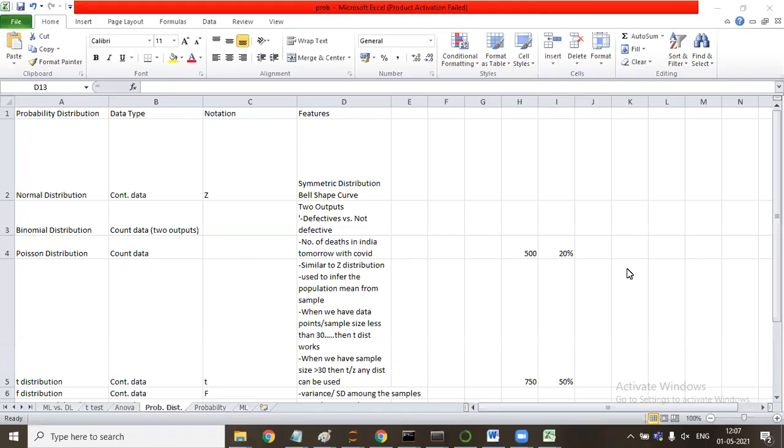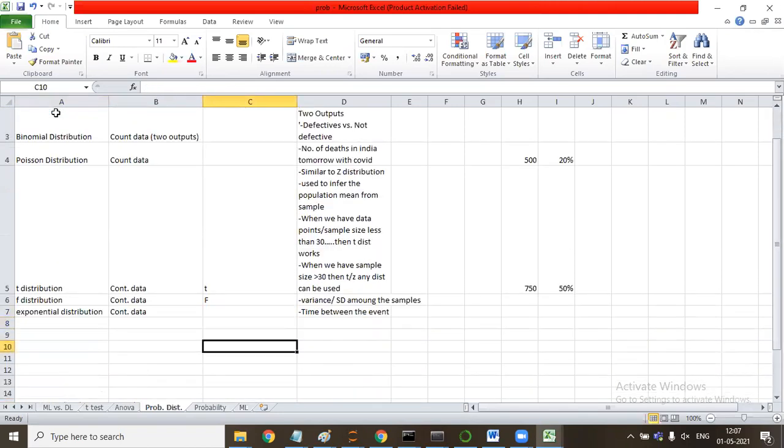Okay, guys. So basically, the first doubt that we have got is what are the probability distributions and where they are used. The sheet that I have provided has all the probability distributions and the types, when they can be used, with some examples as well. If I say exponential distribution, this is on continuous data. Whenever we need to calculate the time between events, say the time when the order is placed and you get a pizza, the probability of that is the exponential distribution.